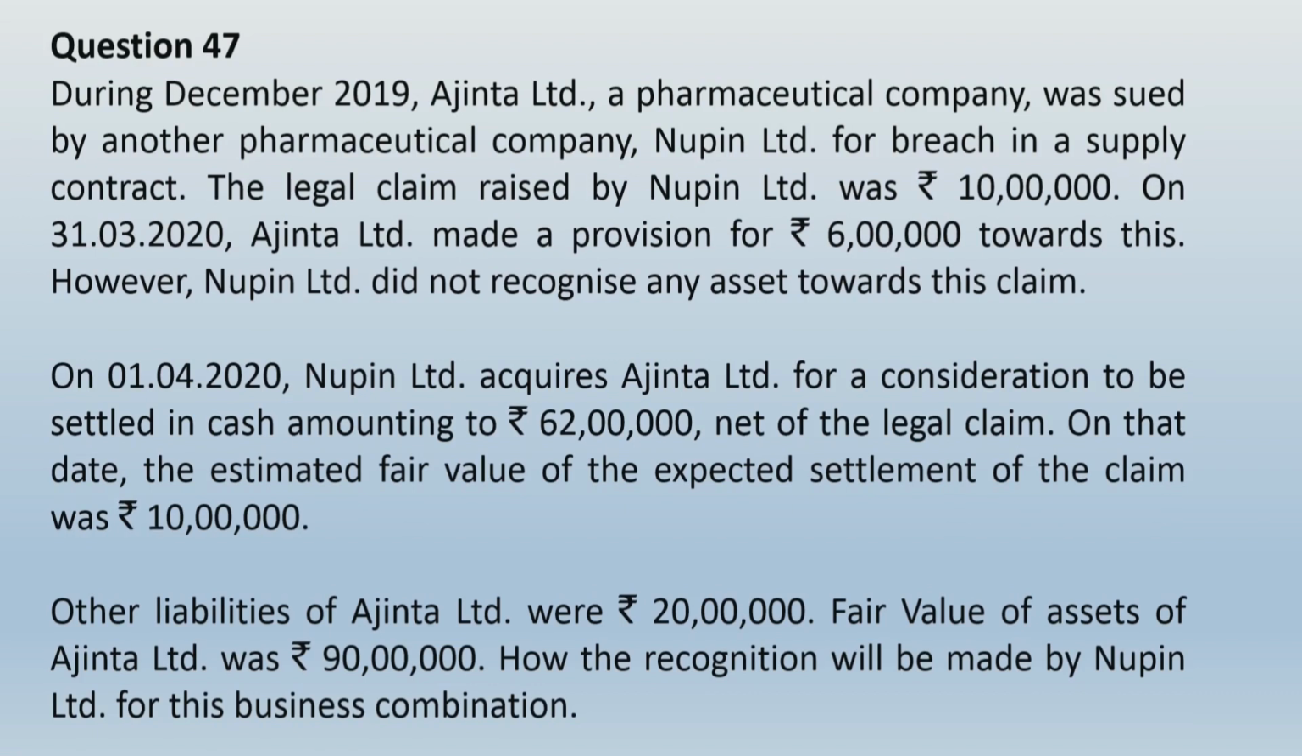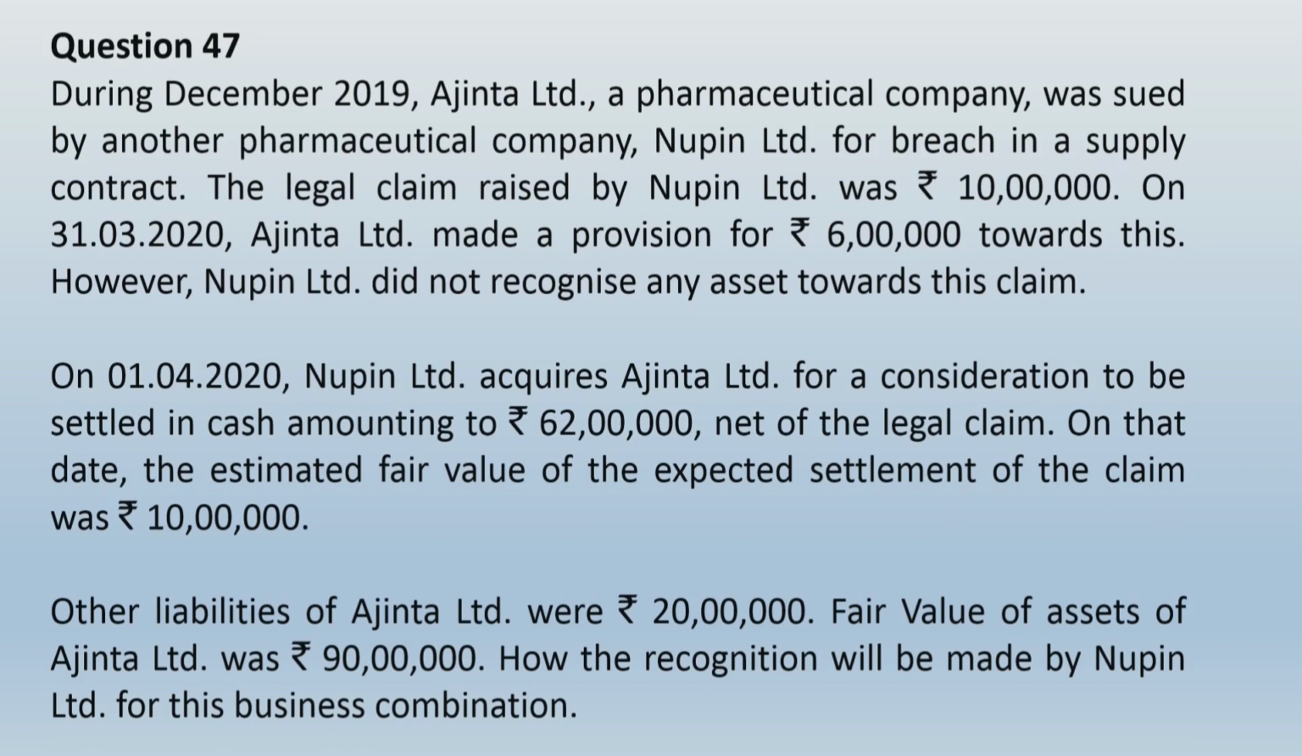On 1/4/2020, Nupin Limited acquires Ajanta Limited for a consideration to be settled in cash amounting to rupees 62 lakhs, net of the legal claim. On that date, the estimated fair value of the expected settlement of claim was rupees 10 lakhs. Other liabilities of Ajanta Limited were rupees 20 lakhs. Fair value of assets of Ajanta Limited was rupees 90 lakhs. How will the recognition be made by Nupin Limited for this business combination?